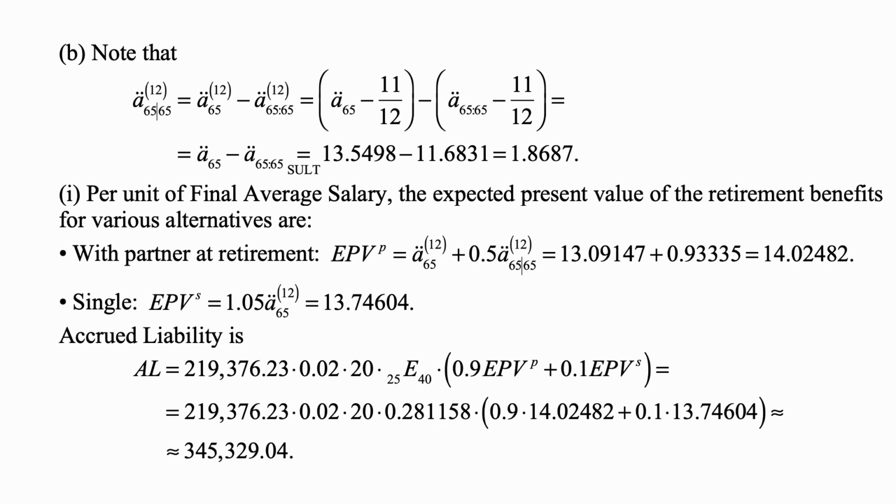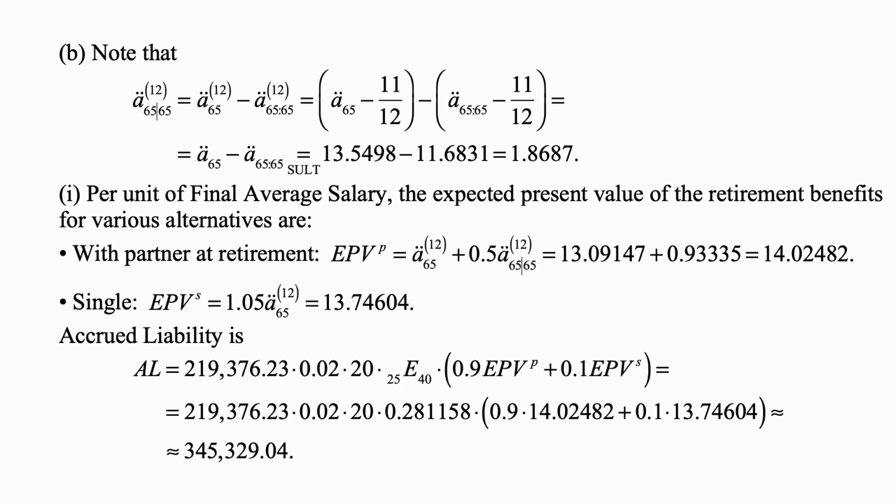That's equal to ä65 minus 11/12 minus ä65:65 minus 11/12. So 11/12 cancels out. This becomes ä65 minus ä65:65, and that's 13.5498 minus 11.6831, and the difference is 1.8687.